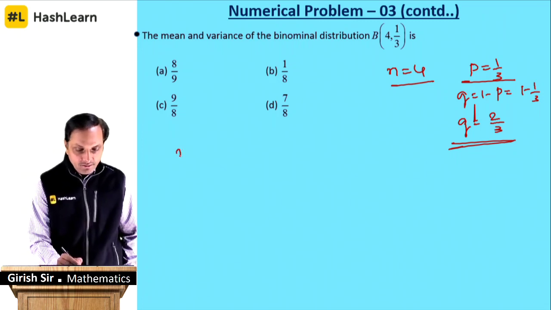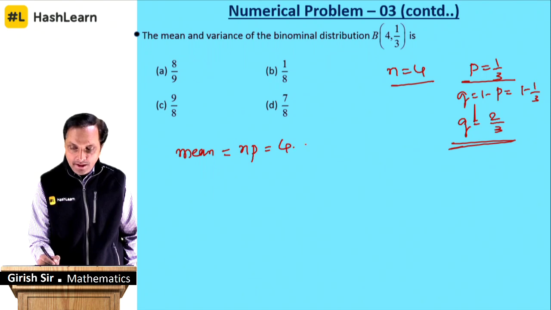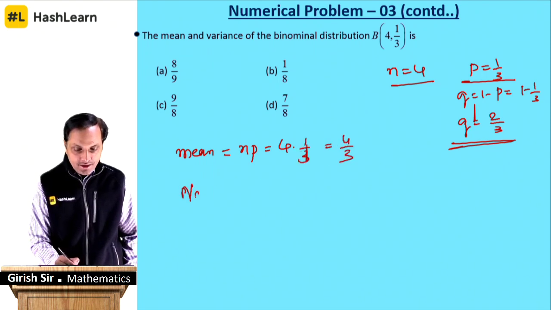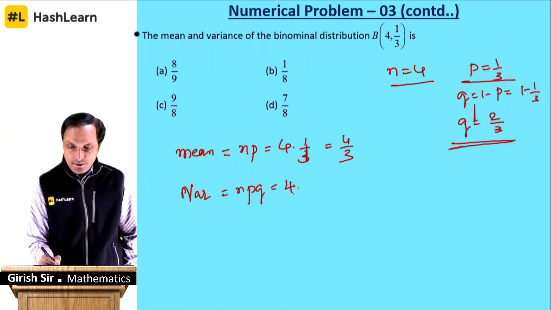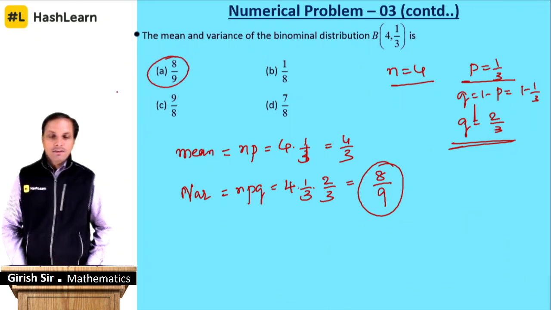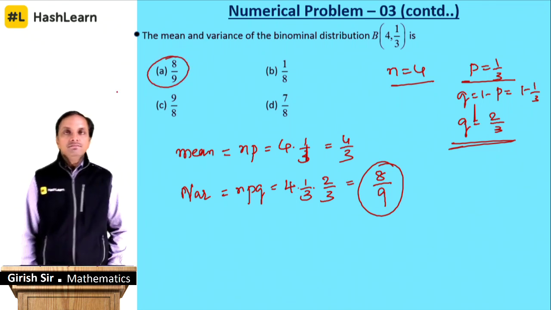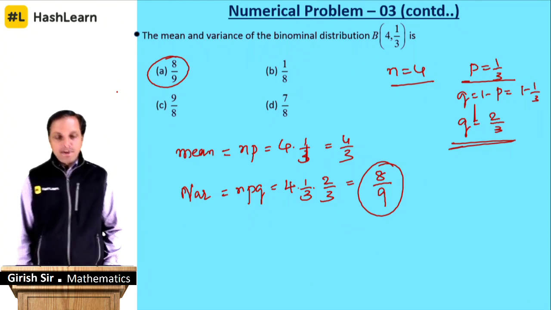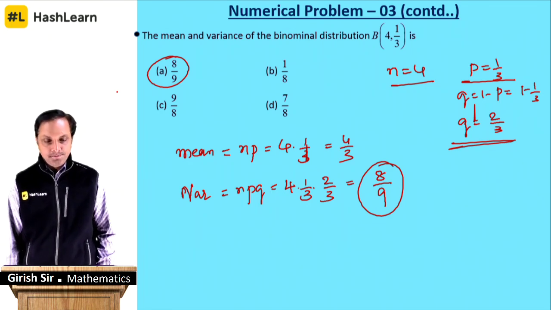What is your mean? n into p. 4, p is 1 by 3, that is 4 by 3, and variance is n into p into q. n is 4, p is 1 by 3, and q is 2 by 3. That will give you 8 divided by 9. So 8 by 9, that is the variance they are asking you. The variance is given as 8 by 9, which is reflecting in option A, and that is the answer.